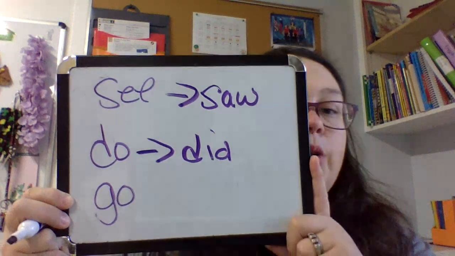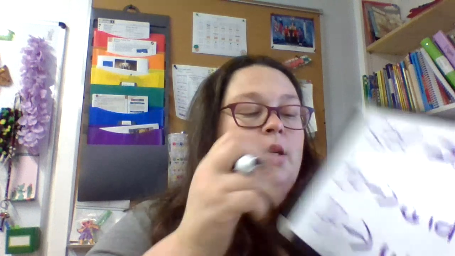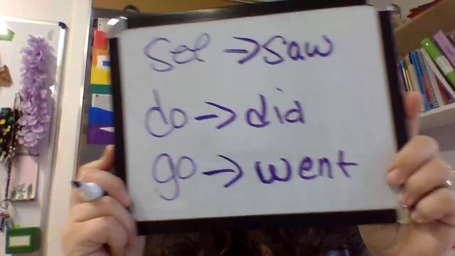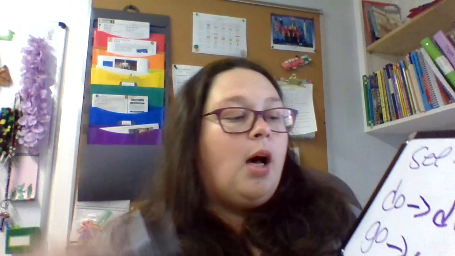You've already done it. You did your homework. And the same thing for go, and it's now went. So Kiana went to class, or our class went to the pumpkin patch. There's not like a goed. It's saw, did, and went.